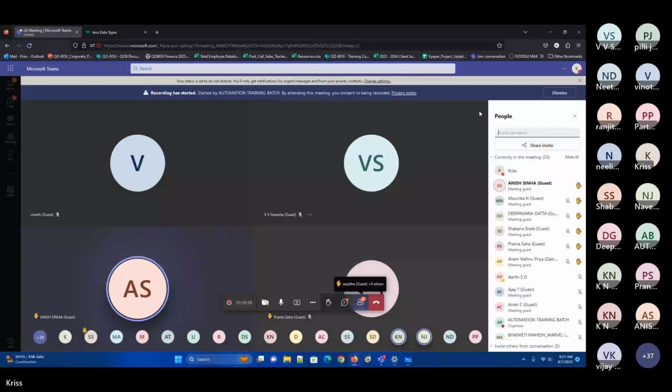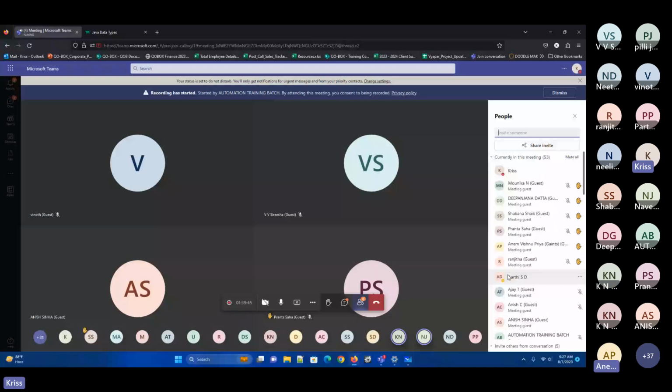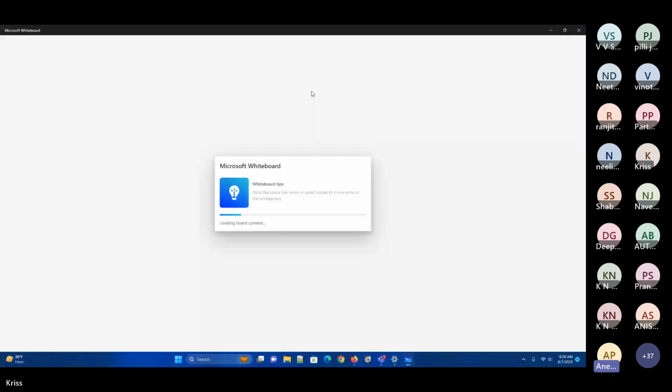Okay, Vishnupriya. Type of the data, in simple words, like whether it is int or float. When we are trying to initialize any variable, like the variable type, it's type of the data. Absolutely. It is very simple words to explain this one. So that's the name itself, it is saying it.